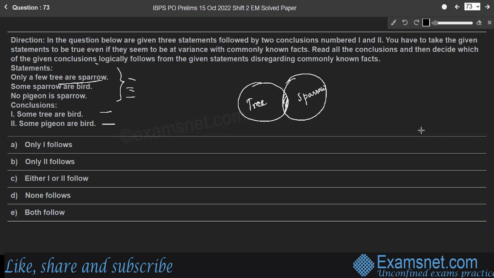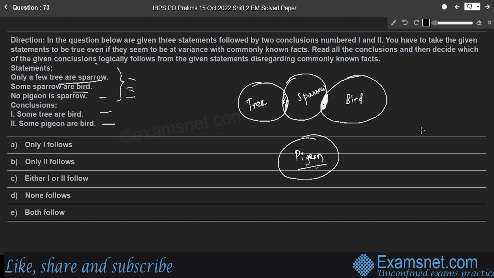Whereas the second one, some sparrow are bird. So some portion of sparrow are bird. Again, this common portion represents some sparrow are bird. And the third one, no pigeon is sparrow. So there is no direct relation between pigeon and sparrow, right? No pigeon is a sparrow.